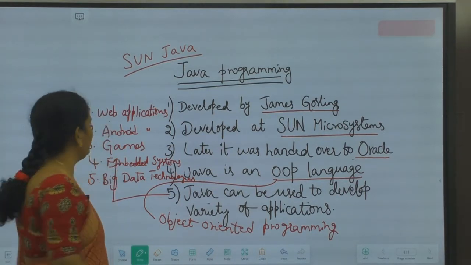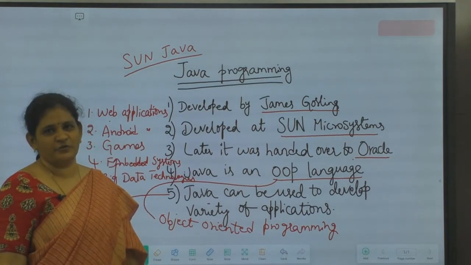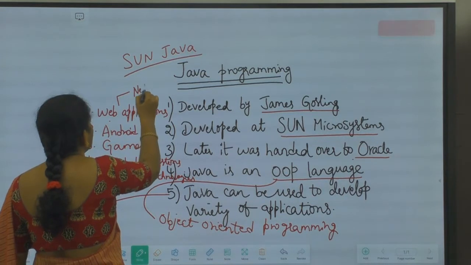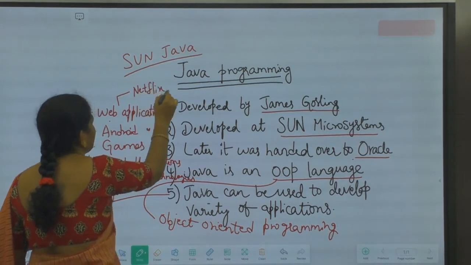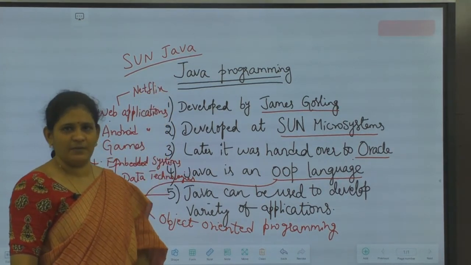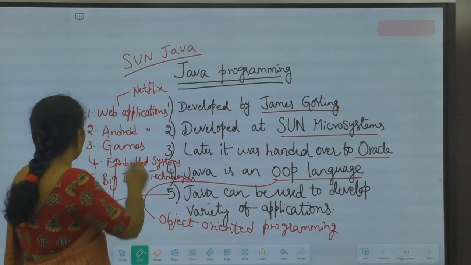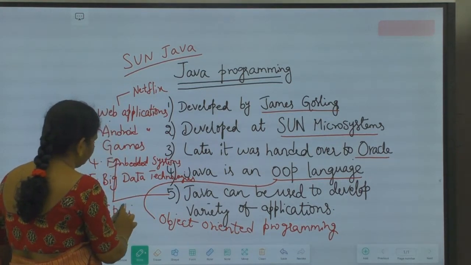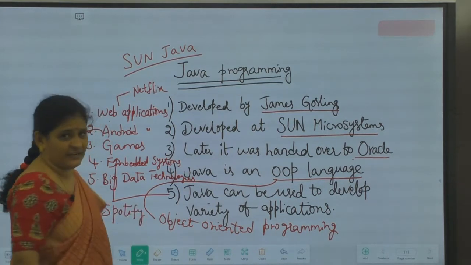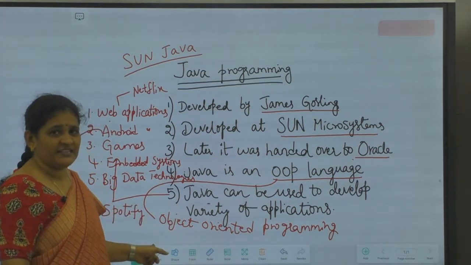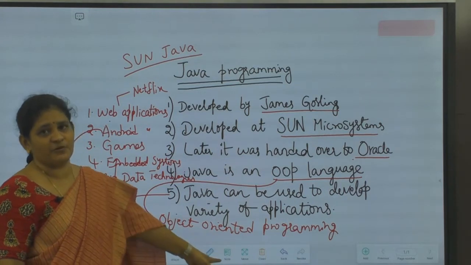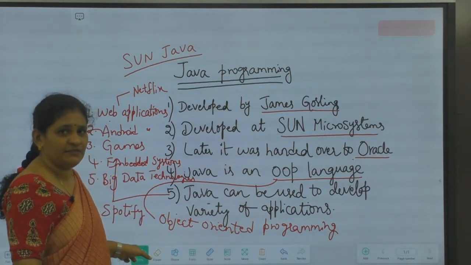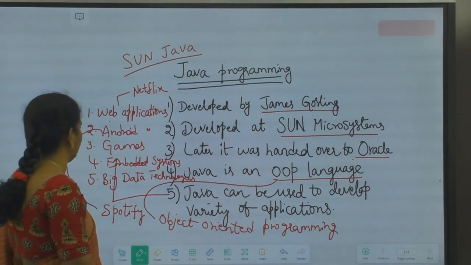If you remember, Netflix, we all use Netflix, no? Today everyone is using Netflix. In Netflix, some of the applications have been developed using Java only. Similarly, Android application, we know Spotify, no? Everyone is using an app called Spotify nowadays. That Spotify has been written using the Java programming language. That is an Android application.